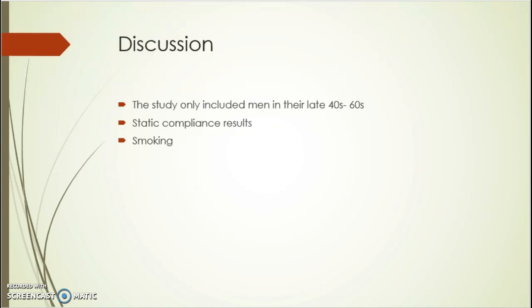Although not a lot of women are involved with jobs surrounding asbestos, I would like to have seen data with women exposed to asbestos with the same height, age, and lung function parameters to see if there's a similarity or difference in results. The data showed that static lung compliance is not a sufficient way to detect early reduction in lung volumes. Most of the men were in their 40s and 60s and had been exposed to asbestos greatly. I want to know if smoking increased those values of reduction, and whether patients without a history of smoking differed in values.